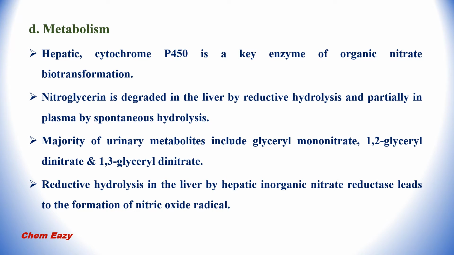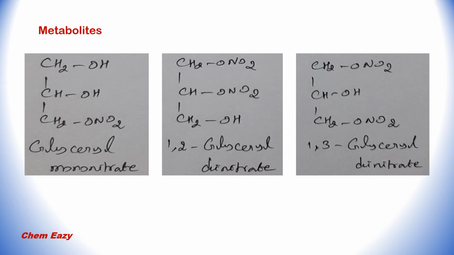Reductive hydrolysis in the liver by hepatic inorganic nitrate reductase leads to the formation of nitric oxide radical. These are the structures of major urinary metabolites of nitroglycerin, that is glyceryl mononitrate, 1,2 glyceryl dinitrate, 1,3 glyceryl dinitrate.